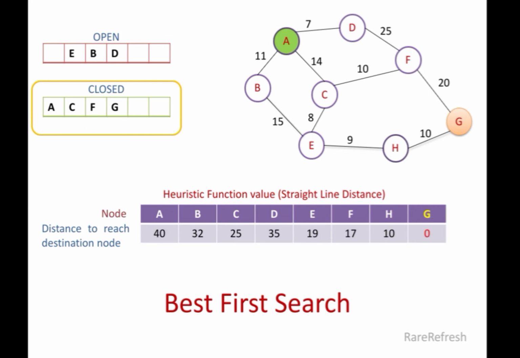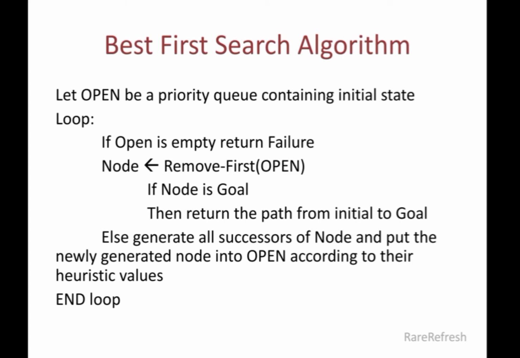Hence, best first search algorithm can be summarized as: let open be a priority queue containing the initial state. Loop until we find a solution to the destination node, or stop if the path from initial node to the destination node does not exist. Remove first element from the open queue. If the removed element is the goal state, then return the path from initial to the goal state, else generate all the successors of the removed node and insert them into the open queue according to their heuristic values. The path does not exist if open is empty, that is, all nodes are already explored.